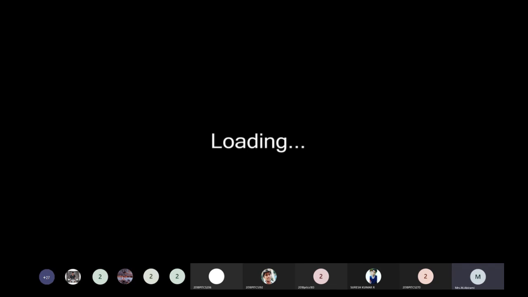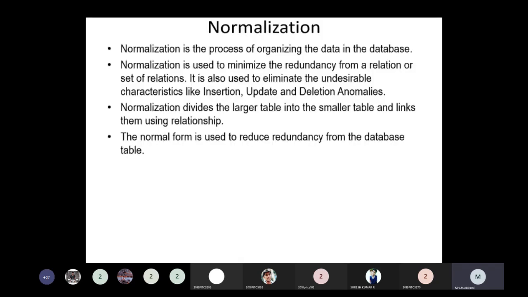Normalization. Okay, so what is normalization? Normalization is the process of organizing data in a database to avoid data redundancy during insertion, updation, and deletion of the data in a database.